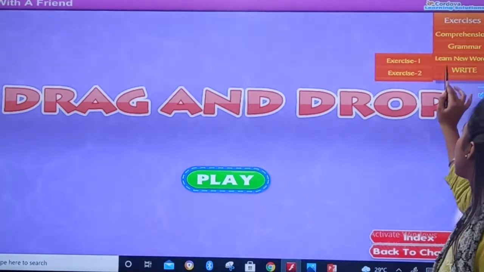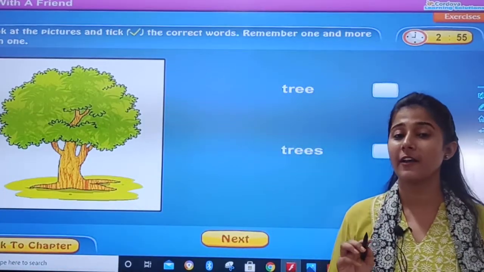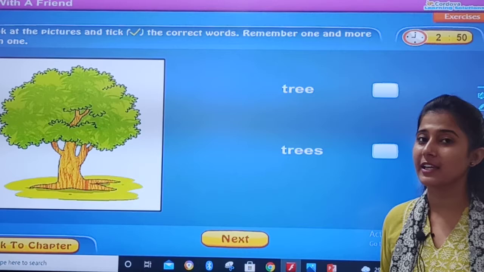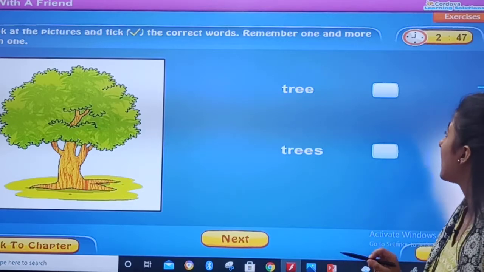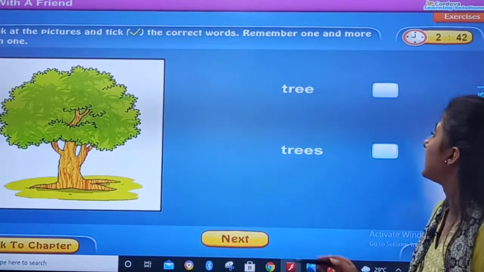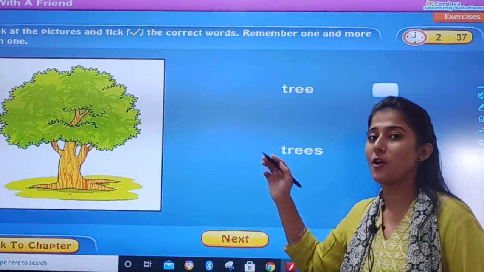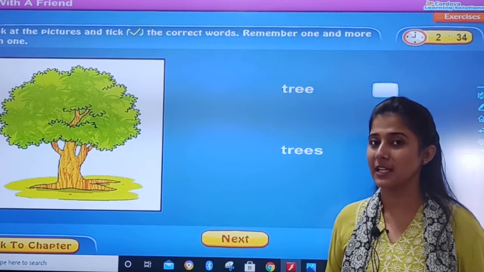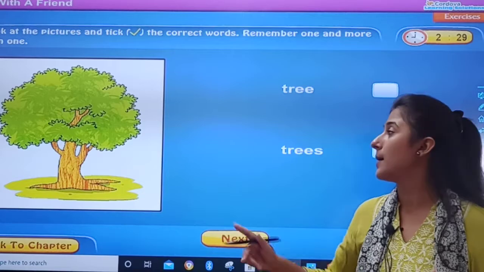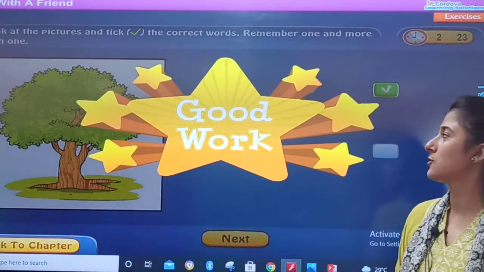See, the other exercise is about looking at the pictures and ticking the correct word. You have to look at the picture and two options are given. You have to tick the correct one. See, remember one and more than one. This is a tree or trees. This is a single tree, right? Trees is the plural form when there are more than one. But here you can see only one. So our answer will be tree.